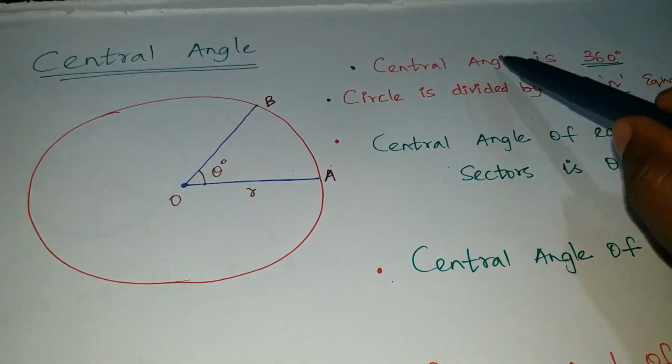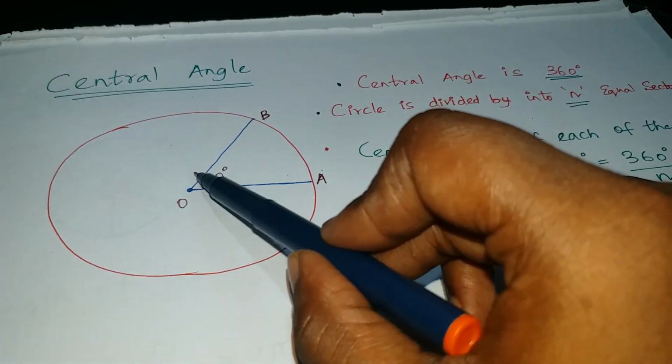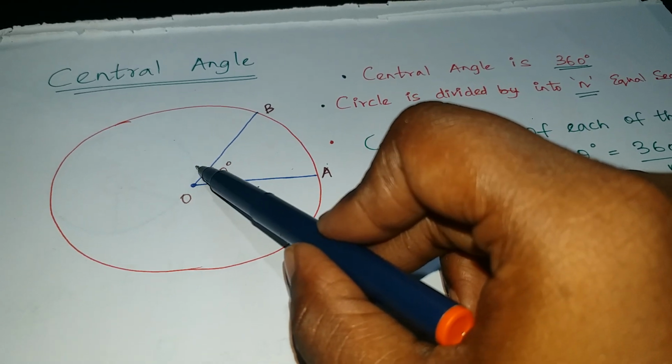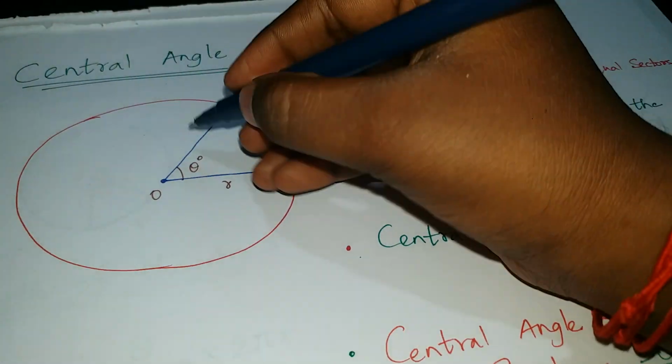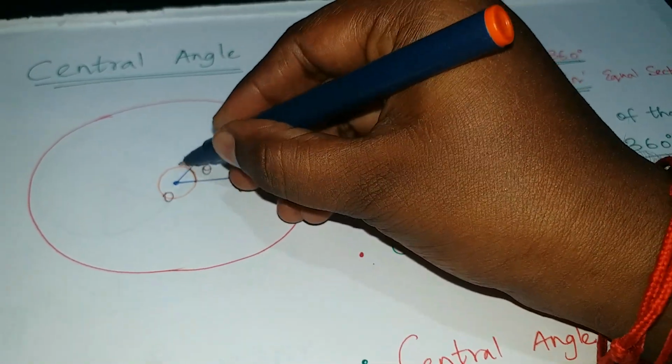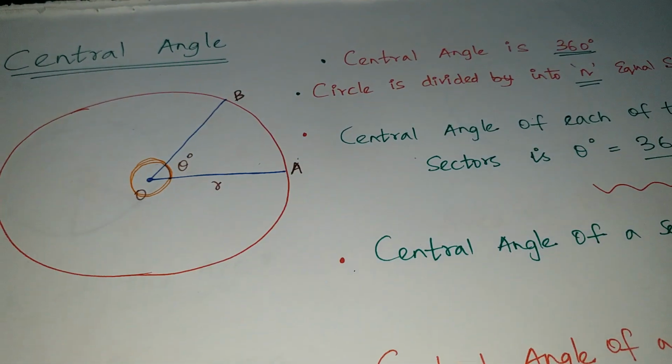Now, what is a central angle? Central angle is, as I already told you, like this is 360 degree. This is central angle. So this full part is central angle. Got it? Clear with this?